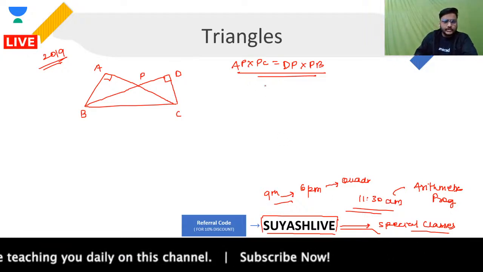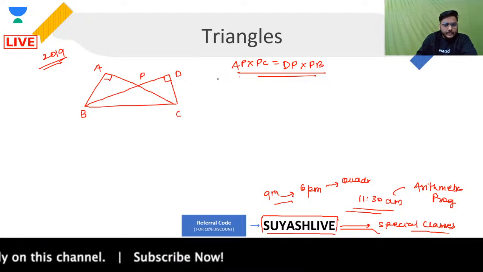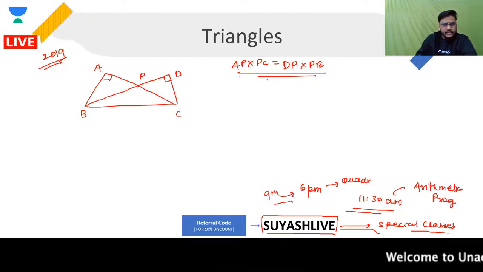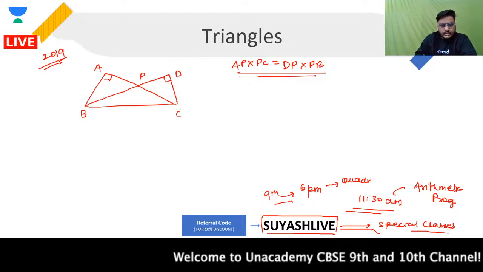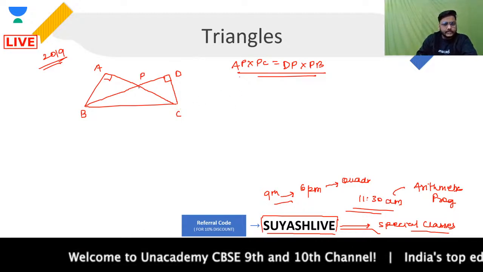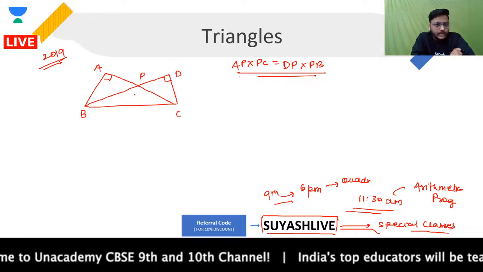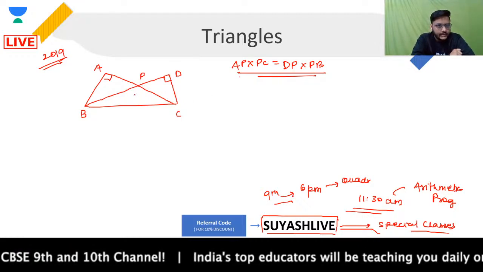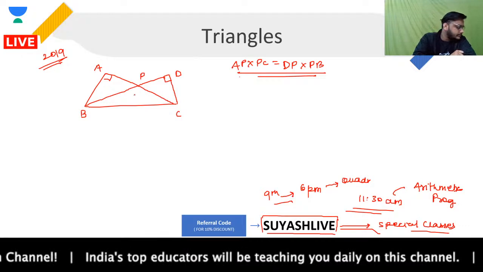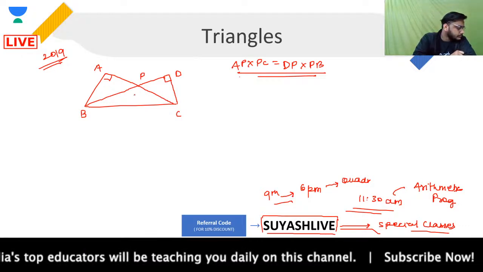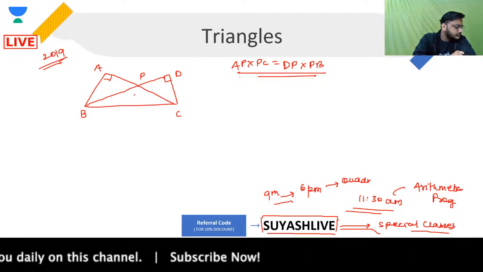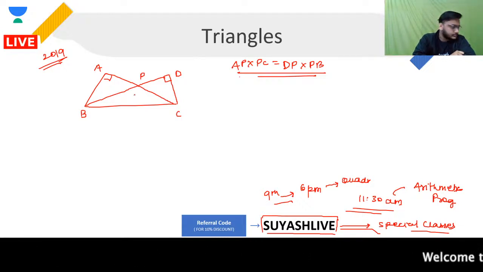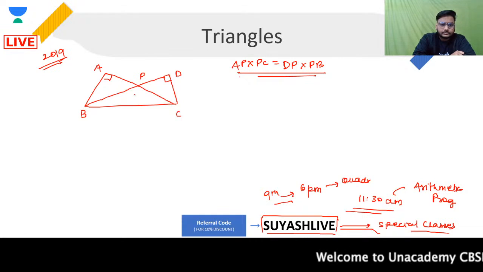Now please focus over here. I want to prove AP into PC is equal to DP into PB. If we talk about these two triangles, guys, please focus. These are two right angle triangles, and I have been given APB.